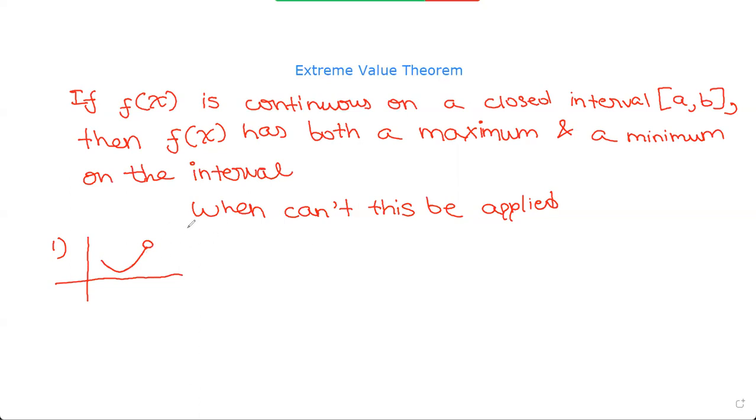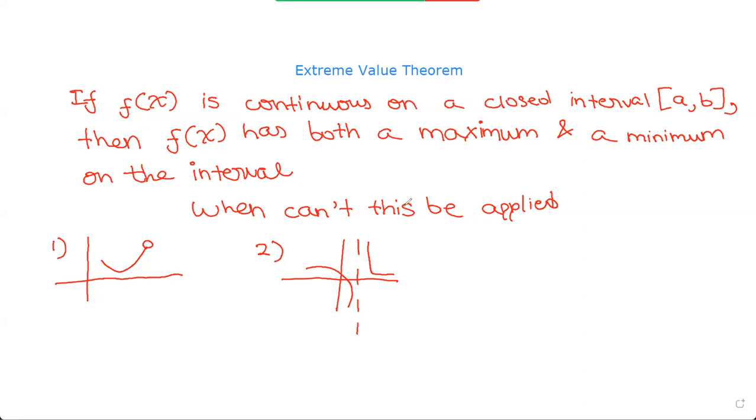Then this is not a closed interval, right? As there's a gap, so it's an open interval. Secondly, when it's not continuous. So if you have a graph like this, goes something like this and this, and our interval is the entire graph, it's not continuous, right? Because there are jumps.